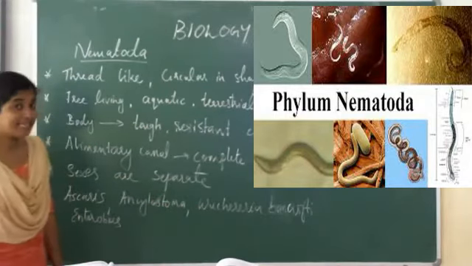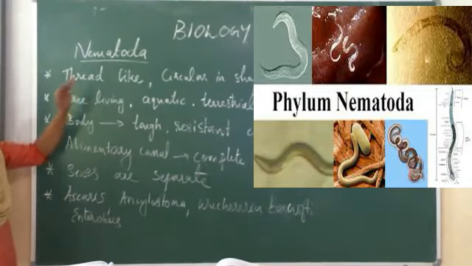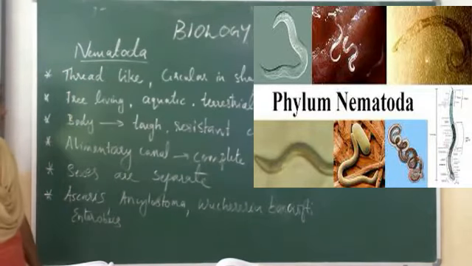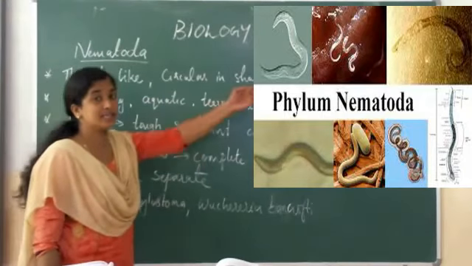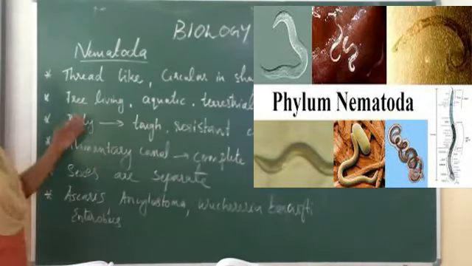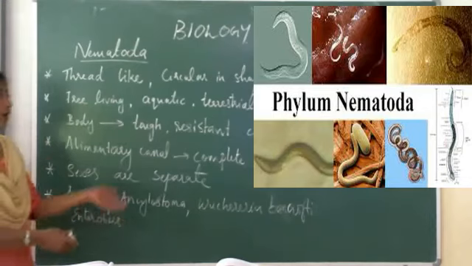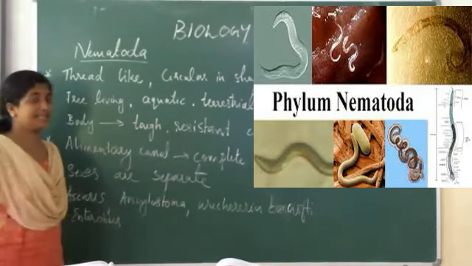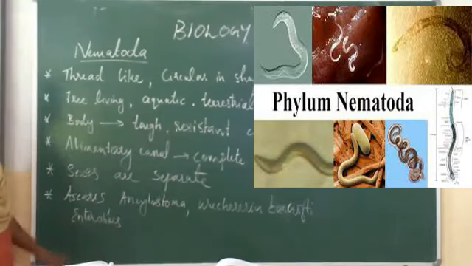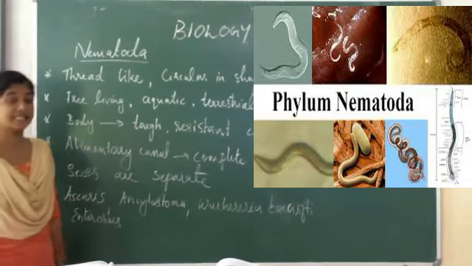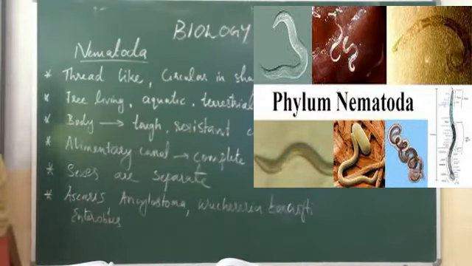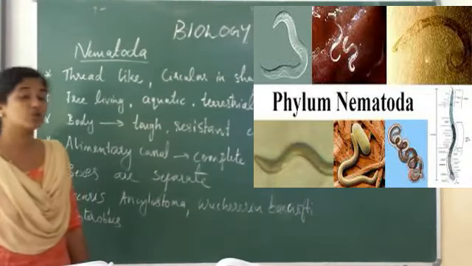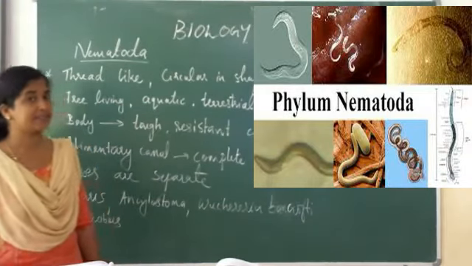Once again, phylum Nematoda, they are thread-like animals. Their body is circular in shape, hence they are known as roundworms. They are free living, maybe aquatic, terrestrial, or parasites. Their body is covered with a tough resistant cuticle. The alimentary canal is complete with a muscular pharynx and anus.